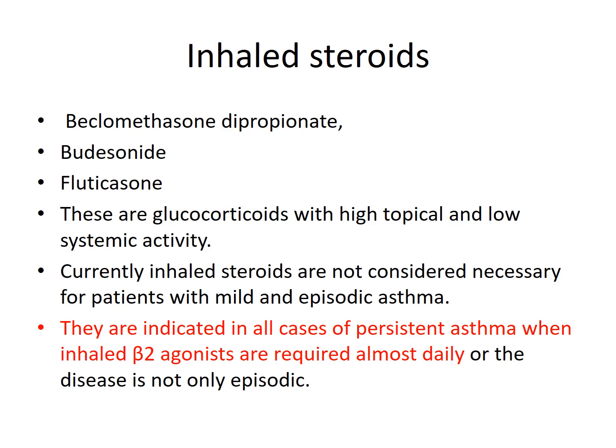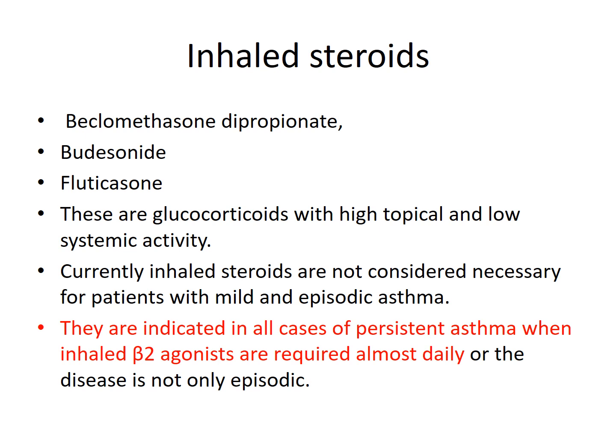For inhaled steroids, we have beclomethasone dipropionate, budesonide, and fluticasone, and these are glucocorticoids with high topical activity and low systemic effect. It is a very important point that topical drugs like inhaled steroids have the least systemic activity, which prevents the systemic side effects of the glucocorticoids.